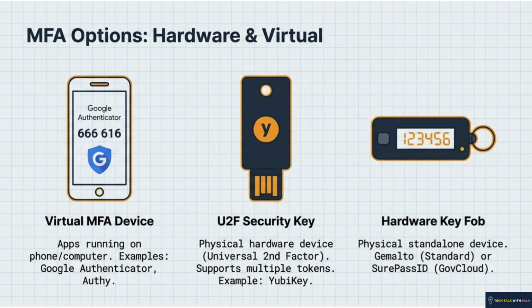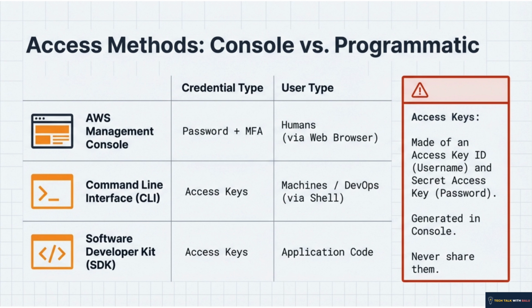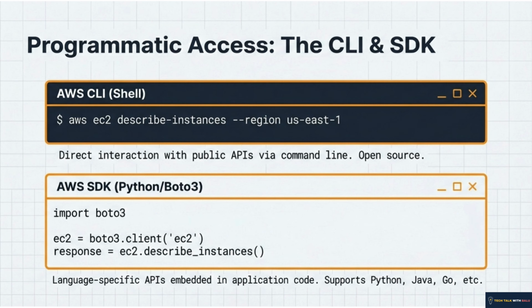Now let's get into some of the access methods that you would use to log into your AWS account. Humans use the console, but machines use CLI or SDK. CLI stands for Command Line Interface, and SDK stands for Software Development Kit. For this, you need access keys. Think of the access key ID as your username and the secret access key as your password. And a pro tip here: never, ever share these or commit them to GitHub.